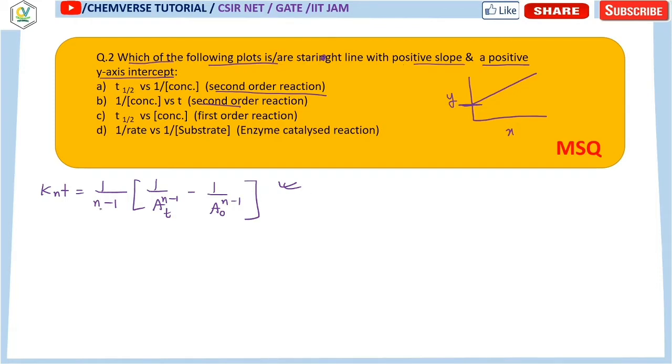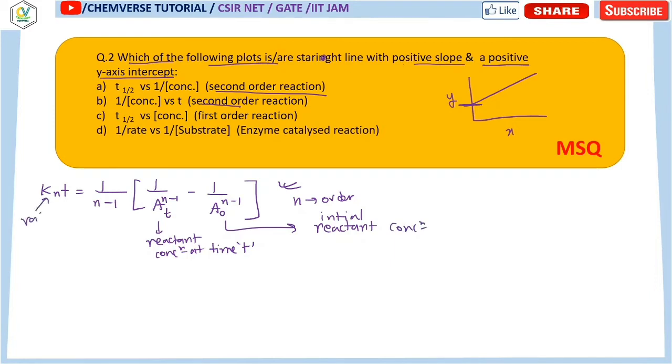Here n is the order of the reaction, At is the reactant concentration at time t, and A0 is the initial reactant concentration. k_n is the rate constant and t is the time.